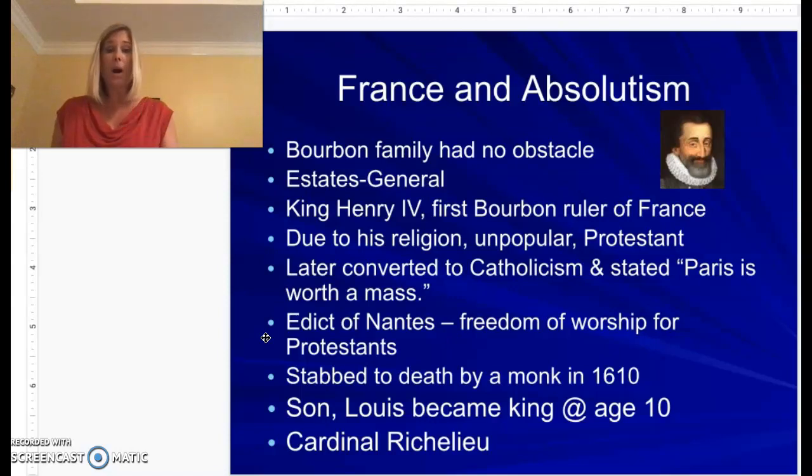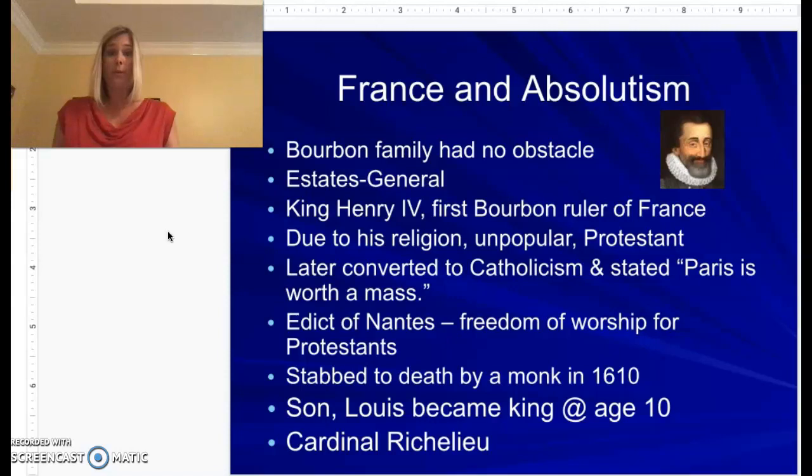Now, not everybody agreed with his ideas. Specifically, there was a monk who had some suspicions that he was still Protestant. Look what he's doing. If he truly was a converted Catholic, would he have given Protestants this freedom of worship? So, unfortunately, this extreme monk will take measures into his own hands and will stab Henry IV to his death. Again, not convinced that this king of France was truly Catholic.